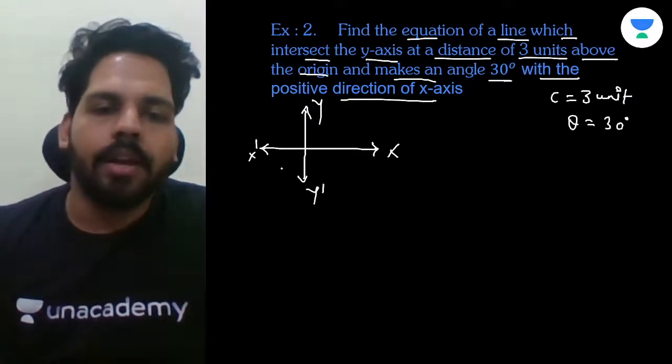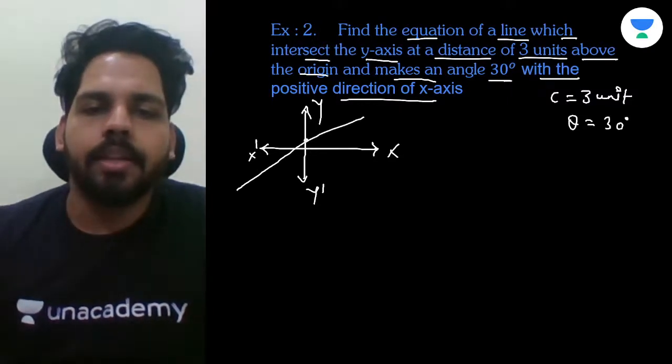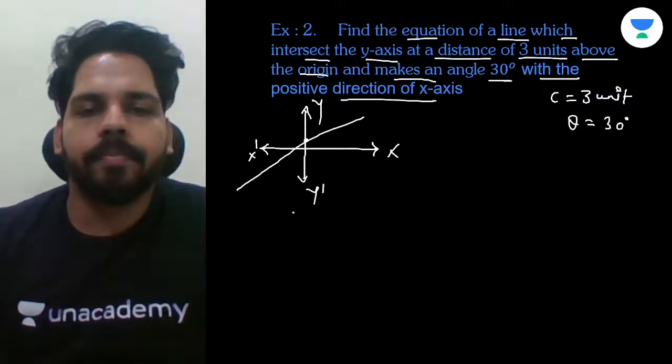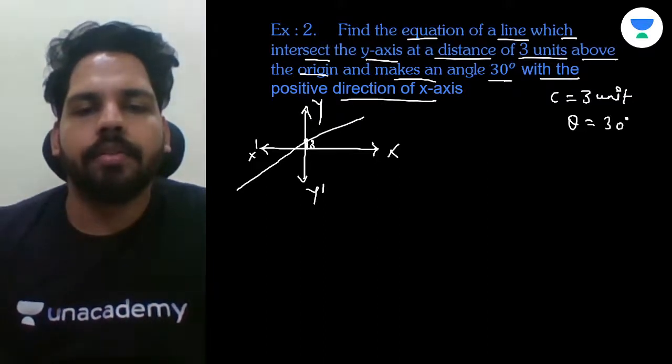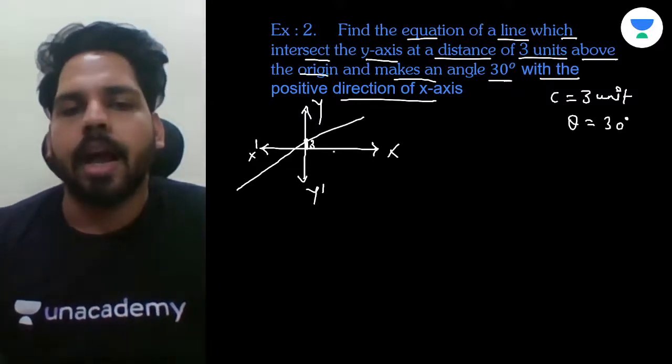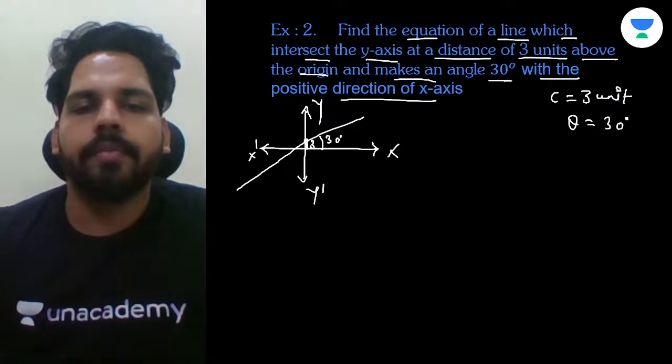So the diagram should be like this. Your line, and they are saying this distance is 3. This distance is 3, this one. And they are saying the angle it makes with the x-axis is 30 degrees, right?